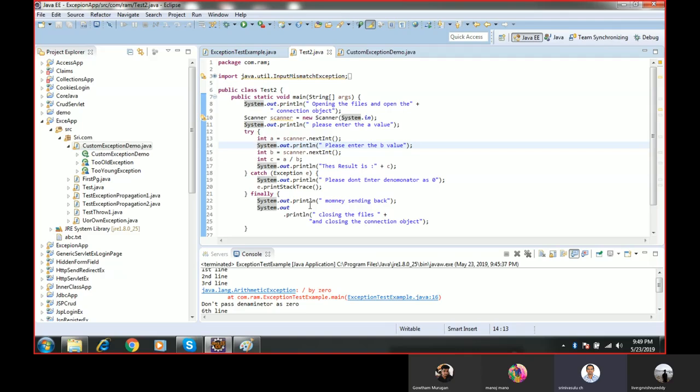So when I'm transferring the money, intermediately there was some network problem. Because of that network problem, the money is not credited to Y account, but it is debited from X account. Because of some intermediate network problem, the money is not credited to the Y account. Then what's the problem? How do we have to handle this?